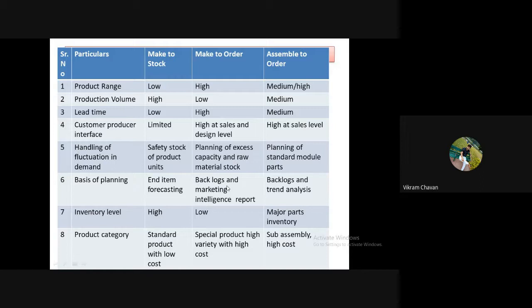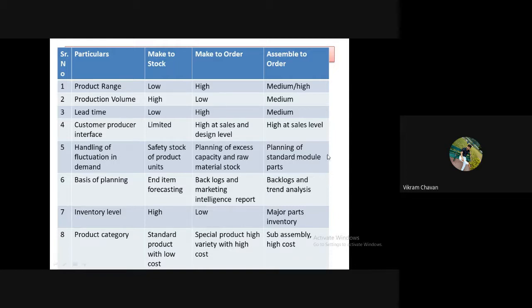Okay, in make to order type of products, how can one decide the planning, or what will be the basis for planning? Backlogs. What are backlogs? Whatever orders from the previous time period are pending, those orders will be considered as backlog. And marketing intelligence reports will tell about the forecasting of that type of products in the market to the company.